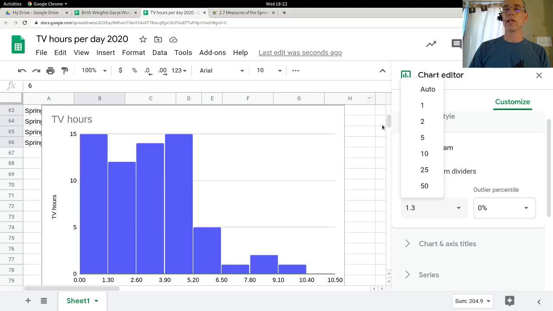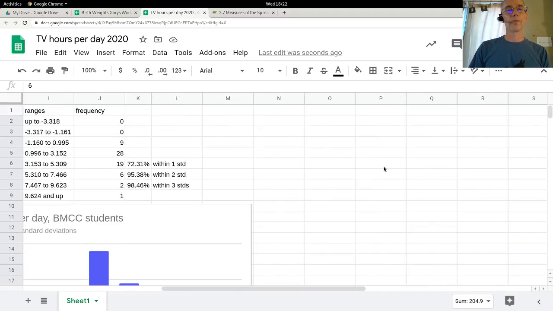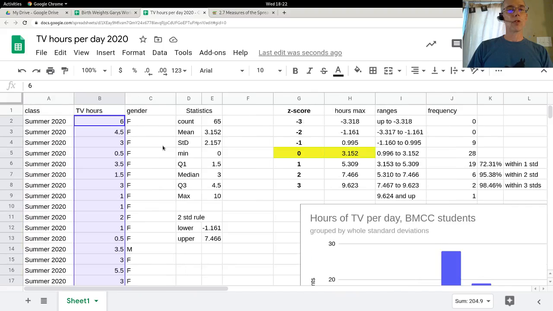All right, so let's go back and check that out here. All right, we have 72, 95, and 98 for 1, 2, and 3 standard deviations from the mean. Okay. All right, let's take a look at another data set. So counting by standard deviations. Are there outliers here? There is nothing lower than -1, right?